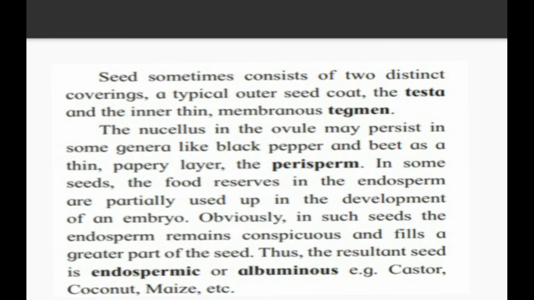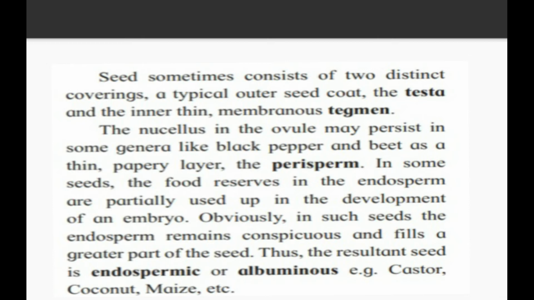See the next point. A seed sometimes consists of two distinct coverings, a typical outer seed coat, the testa, and the inner thin membranous covering, that is the tegmen. As I said earlier, seed coats are of two distinct coverings. The outer covering, which is tough, is said to be the testa, and the inner covering, which is thin and membranous, is said to be the tegmen. The nucellus in the ovule may persist in some genera like black pepper and beet as a thin papery layer, the perisperm. So the nucellus, the next covering inside the tegmen, is said to be the perisperm. Perisperm is a very thin and papery layer.